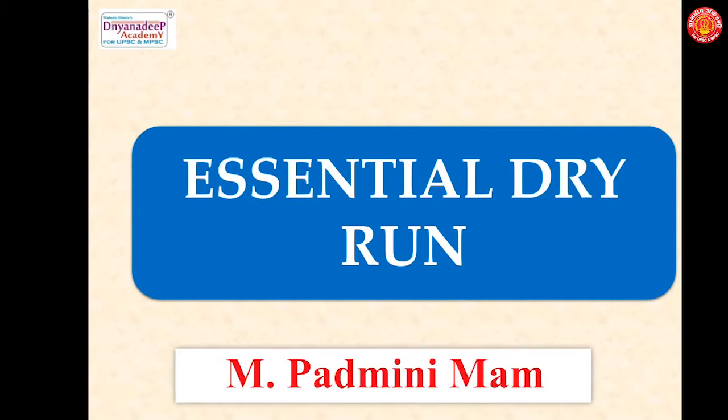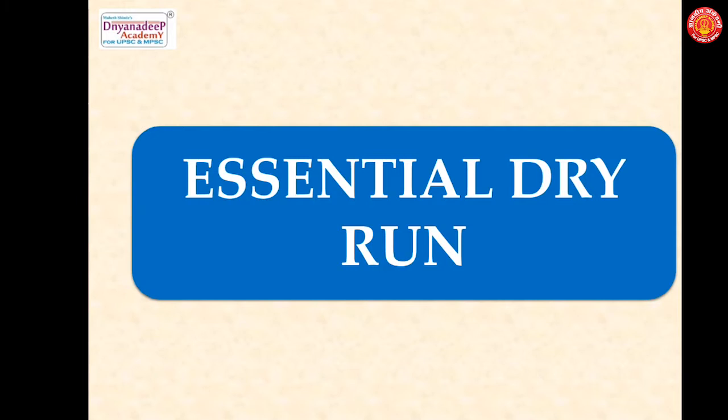So we need to see in what context this article has been written, what is the meaning of dry run, and why is it essential. Okay, so as you all are aware, in the next 2 weeks the COVID vaccine is expected, and this is expected from Indian manufacturers. Almost 600 million doses are to be given to 300 million people